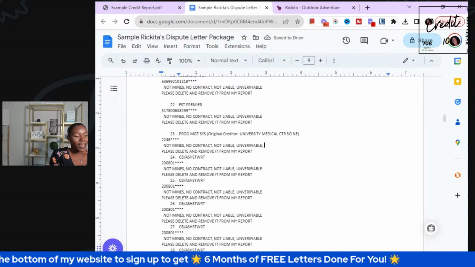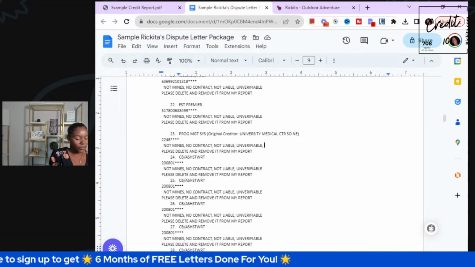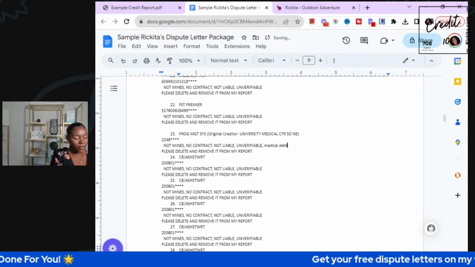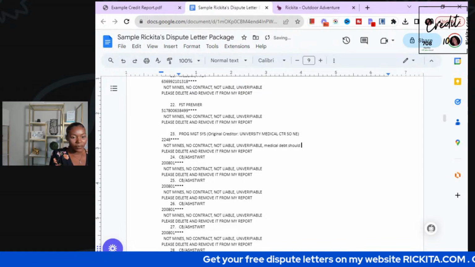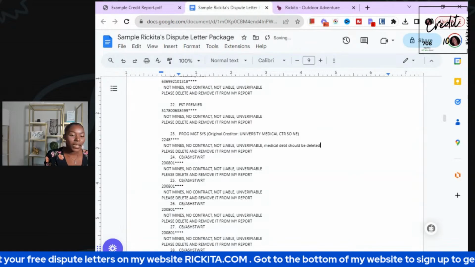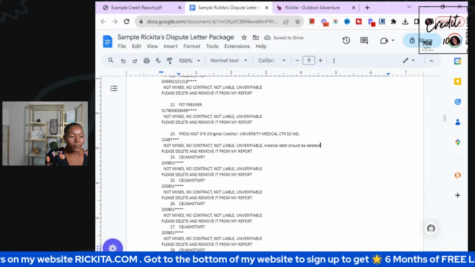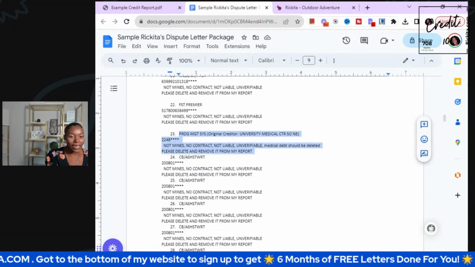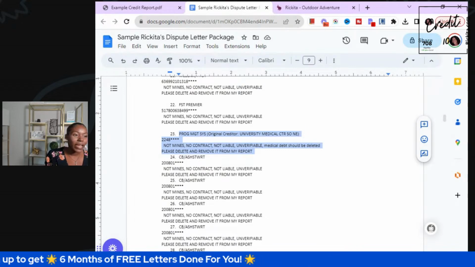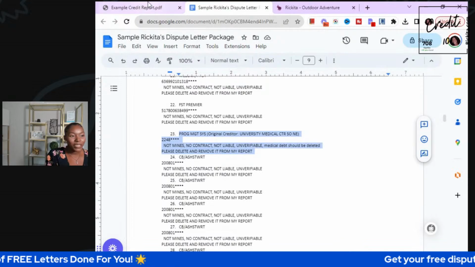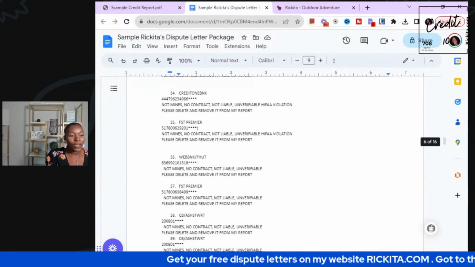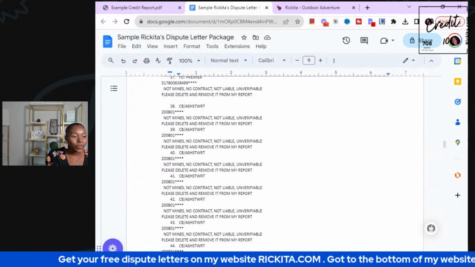I want to put that this is a medical debt that should be deleted. Let's go ahead and put that. And if you want to put HIPAA violation, you can also put that in there too. But let's go ahead and copy this one. I just like to put medical debt should be deleted, because we got those new laws. And I've been saying that, me putting that on there, I got more deletions. So let's not mess around with it. If some people are getting results and they did it, you should try it too. Okay, because the credit bureaus are not playing fair right now, you guys, with doing disputes. They are even answering some disputes.